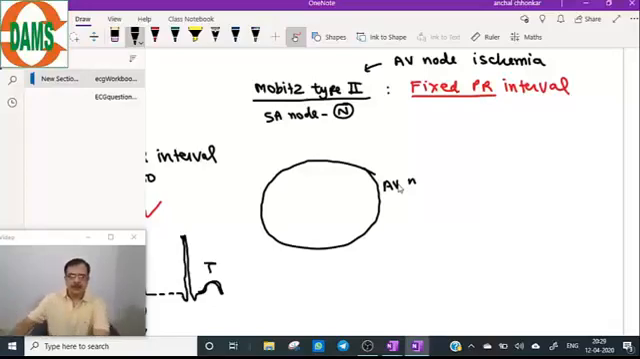All right. So MOBIS type 2 block, there is a sudden drop of atrial impulse which is going to the ventricle. Suddenly it drops, and there is a fixed PR interval. That is a most important differentiating point from type 1 MOBIS block. So here is AV node.